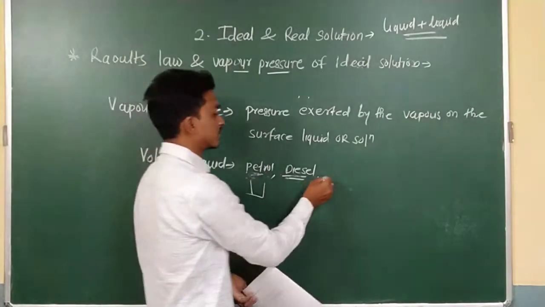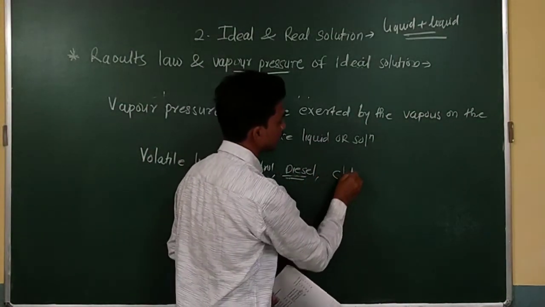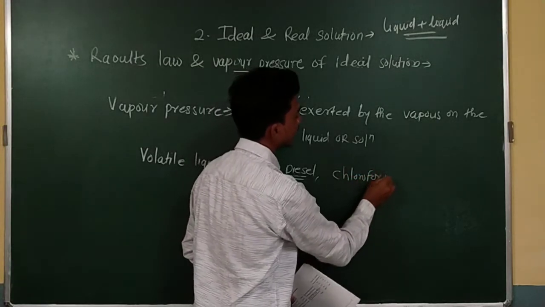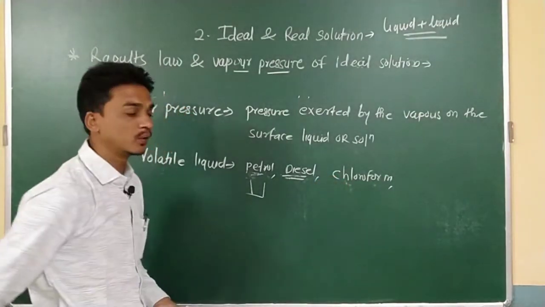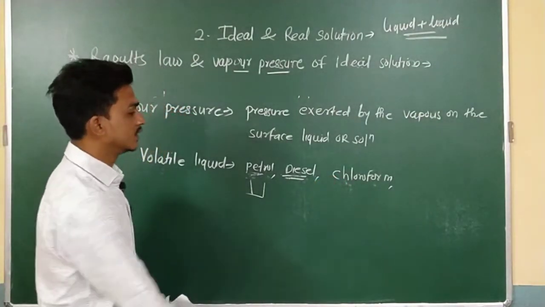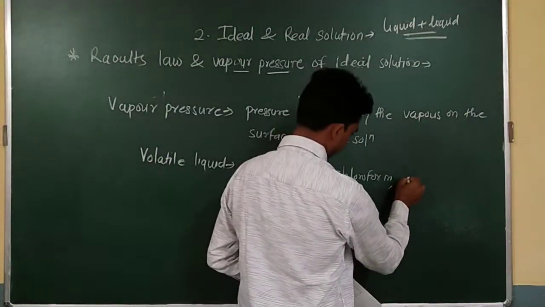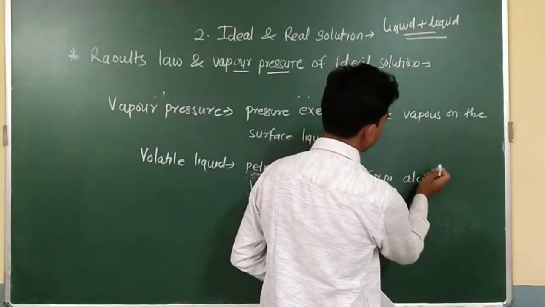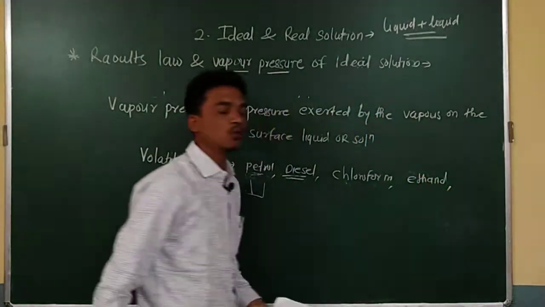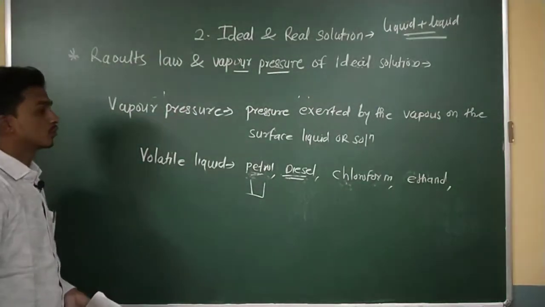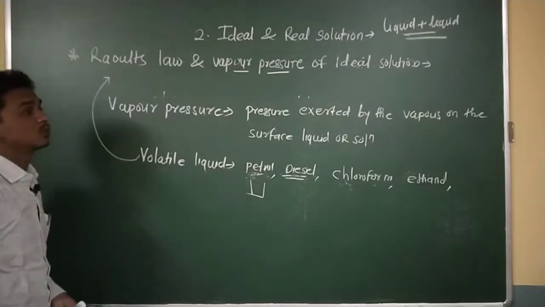So these are the volatile liquids. Another is chloroform. Chloroform, you will see when you come to the laboratory, is also a volatile liquid. Another is alcohols, that means methanol and ethanol, which are also volatile liquids.